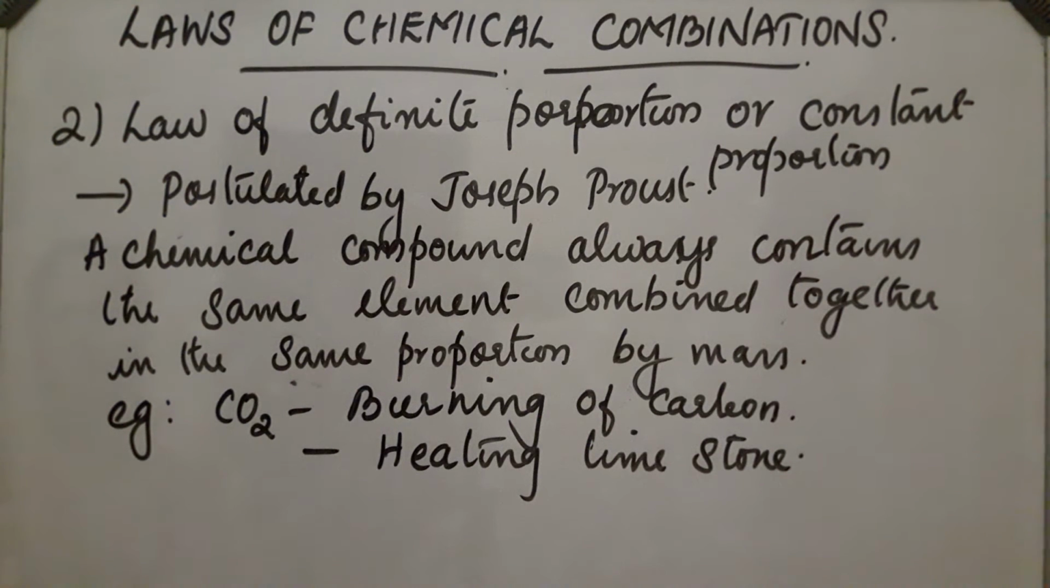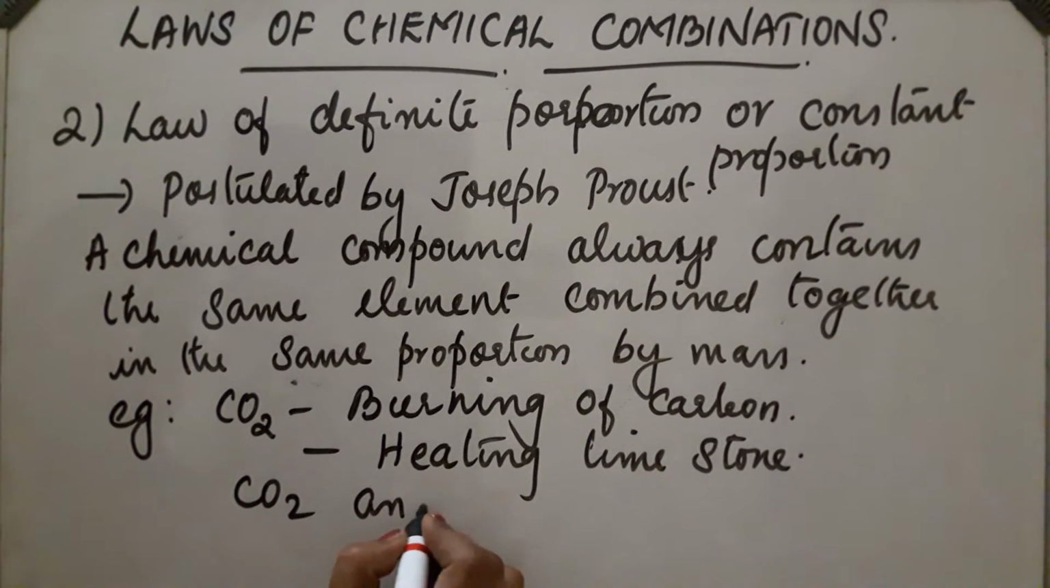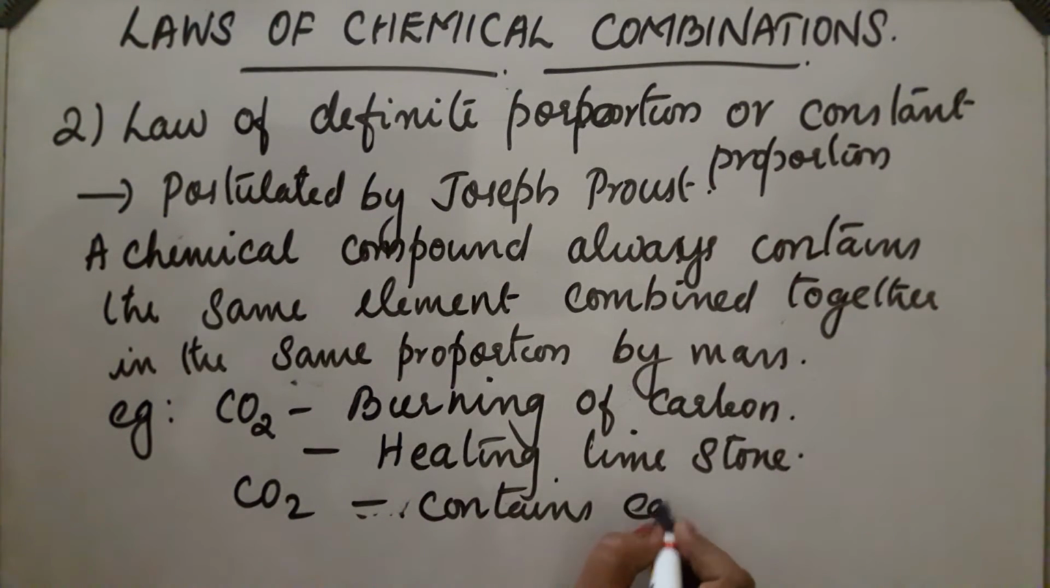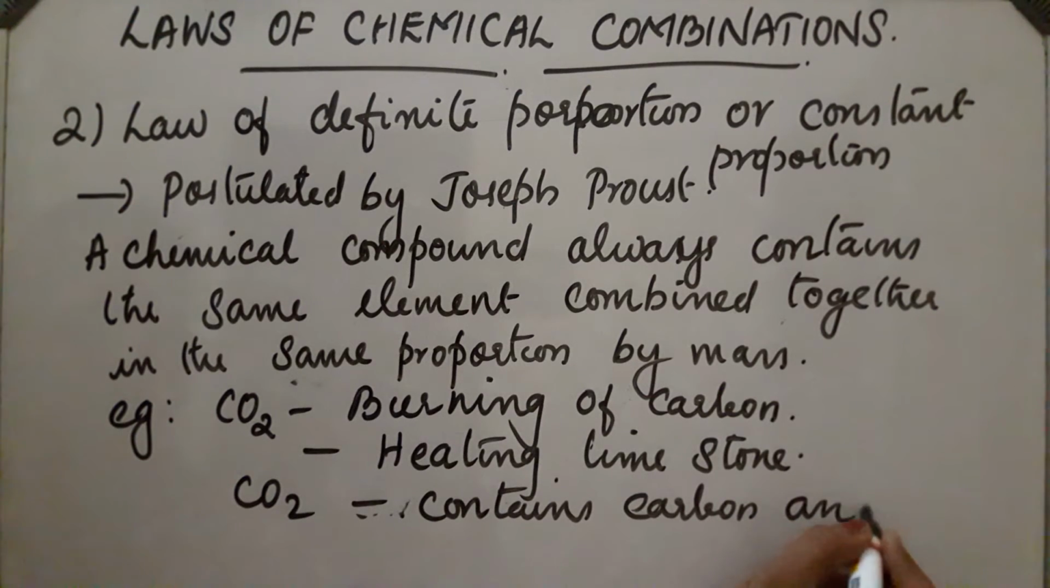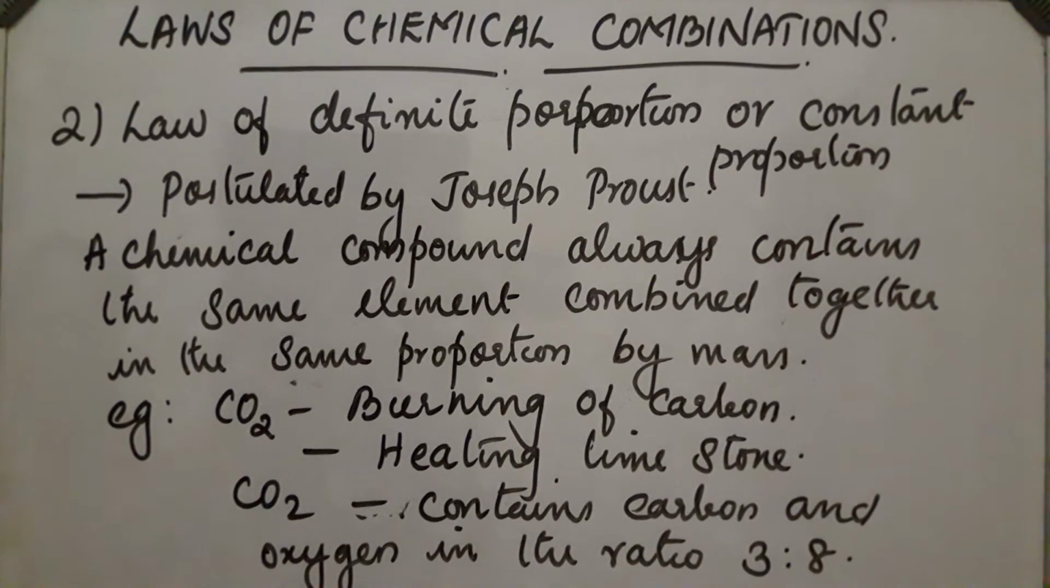But we can see that the sample of carbon dioxide always contains carbon and oxygen in the ratio 3:8. From wherever it is obtained, it always contains carbon and oxygen in the ratio 3:8. This is the second law, the law of definite proportion.